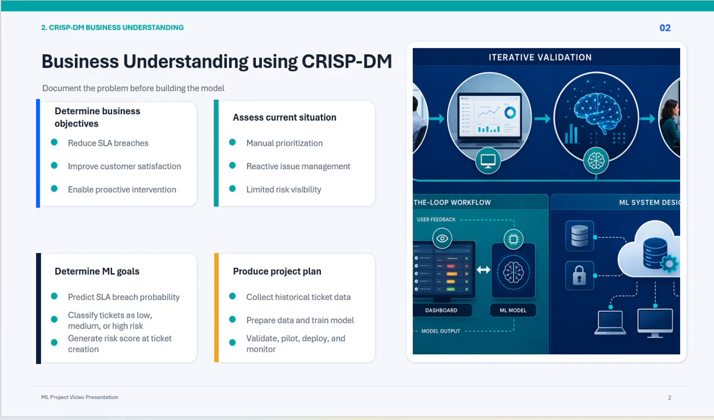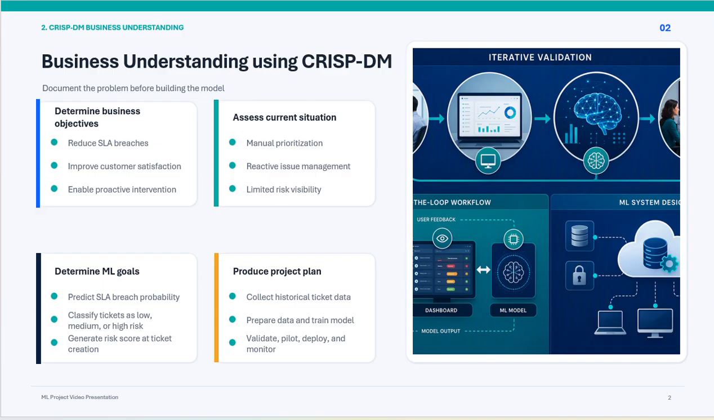The second step is assessing the current situation. Currently, support teams rely heavily on manual prioritization and experience based decision making. While this works in some cases, it becomes increasingly difficult when ticket volume rises. As a result, organizations often react to problems after they have already begun. The key stakeholders include support engineers, support managers, IT operations leadership, and end users who depend on timely support services.